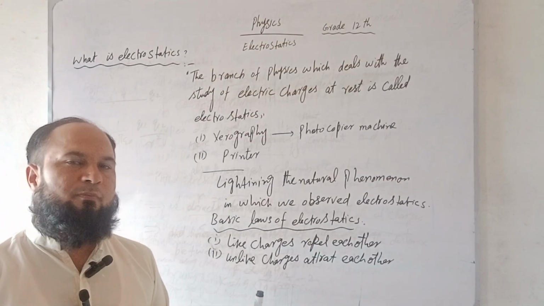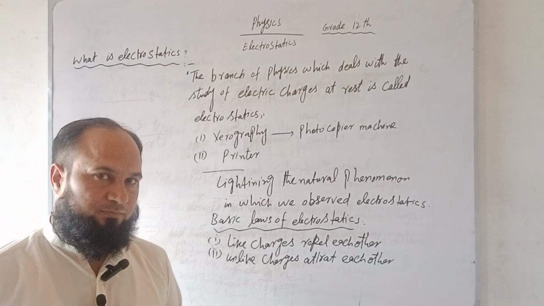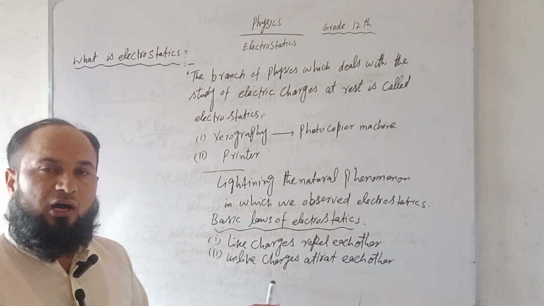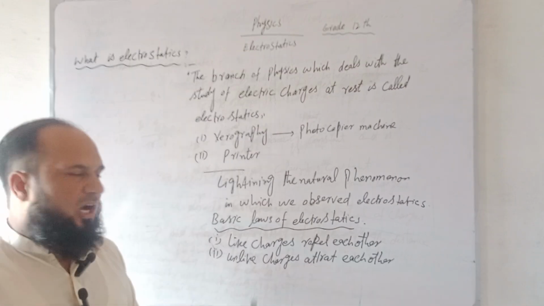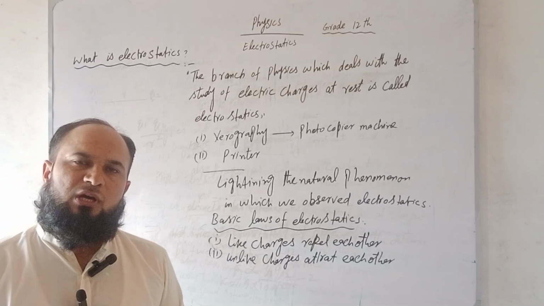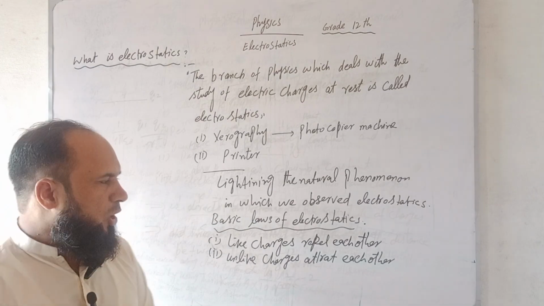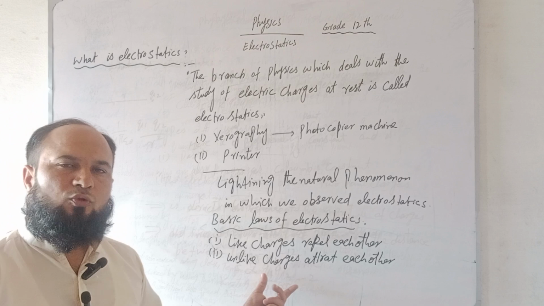Coulomb, a French military engineer and scientist, put forward a law about this magnitude of attraction or repulsion of electrostatic charges. Now we move toward Coulomb's law.